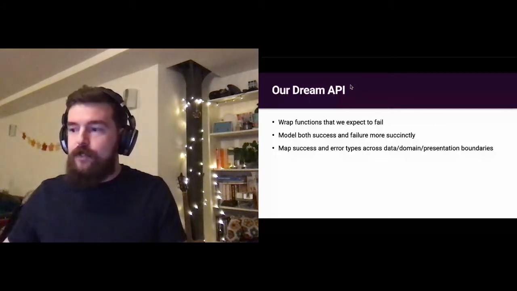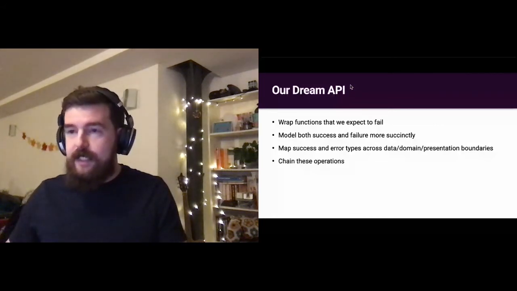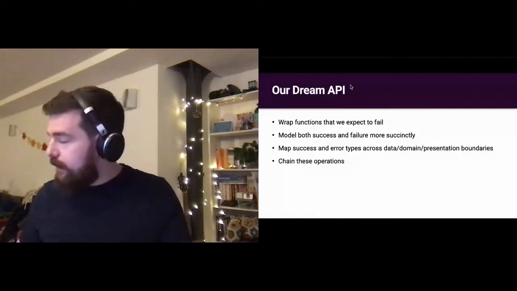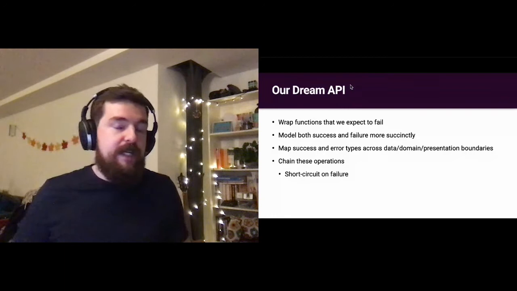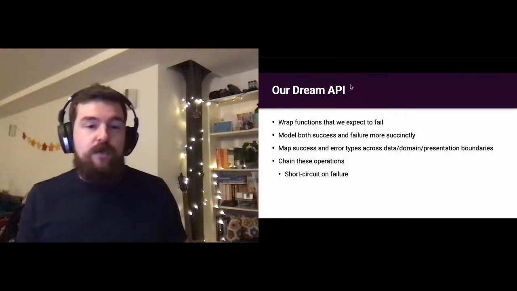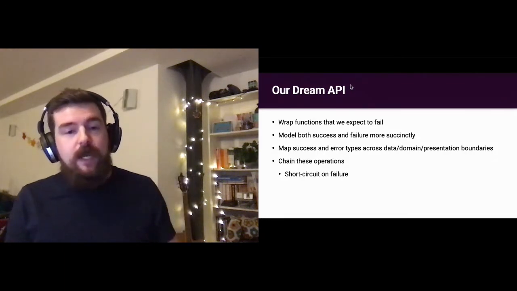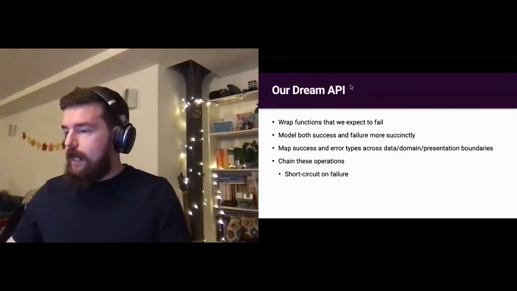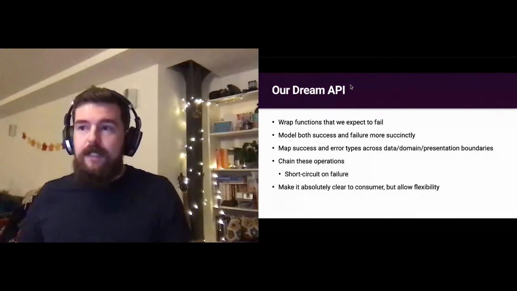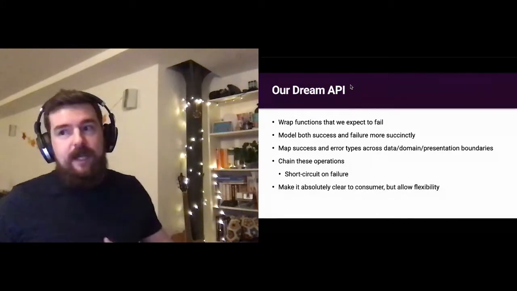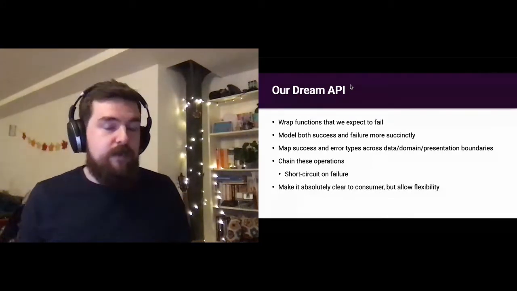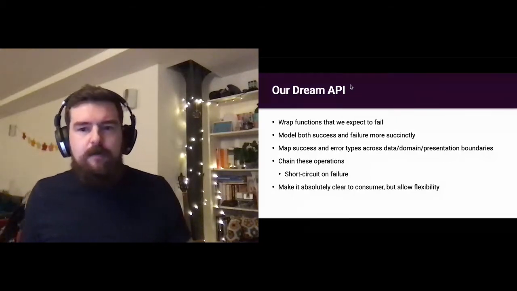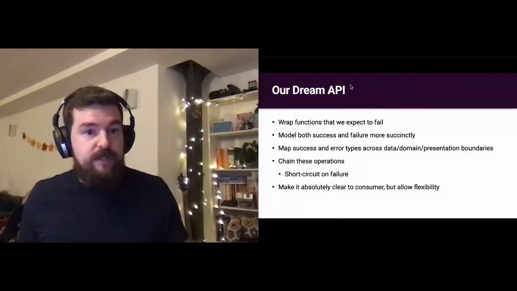We want to be able to chain these operations, ideally. We want to be able to compose these operations together, and we want to short circuit on failure. So if something fails, we don't want to then attempt to do everything else as well. We'd just like to stop the execution there. And in this, we would like to be able to make it absolutely clear to a consumer what to expect when they consume our API.